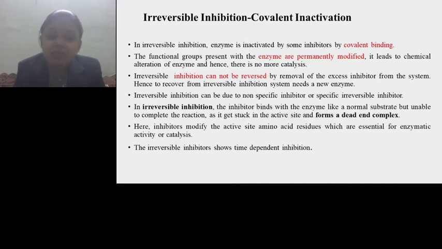Irreversible inhibitors show time dependent inhibition. As time proceeds, the inhibition becomes more and more strong. And if you want to save your enzyme from irreversible inhibition, then you have to remove either the enzyme from that system or the inhibitor from the system.